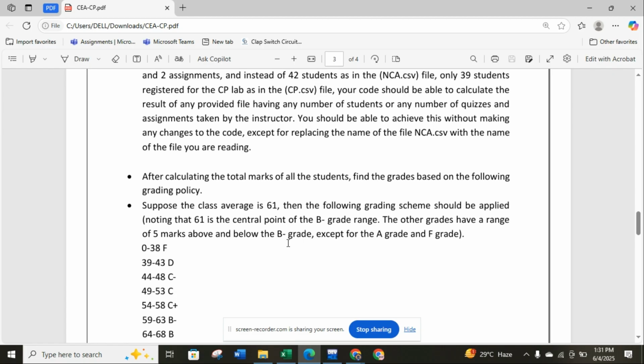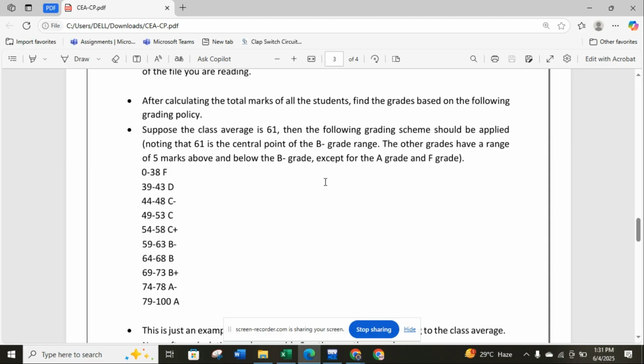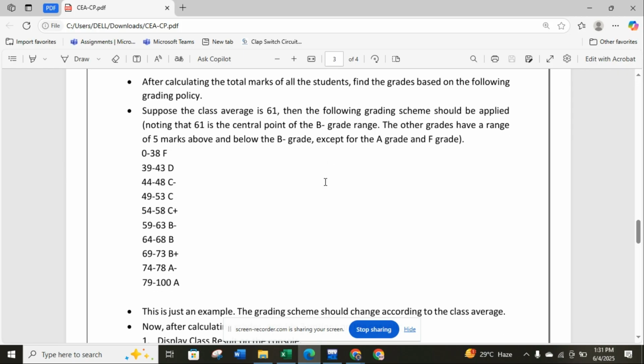After calculating the total marks of all the students, using the formulas prior to file handling, we have to find the grade, which must be based on the grading policy. The grading policy for each university or department can be different, so the grading policy is also given. Like, if the percentage is between 74 to 78, the student will get a particular grade. And we use C++ for this purpose. I'll explain it when we move toward the code.